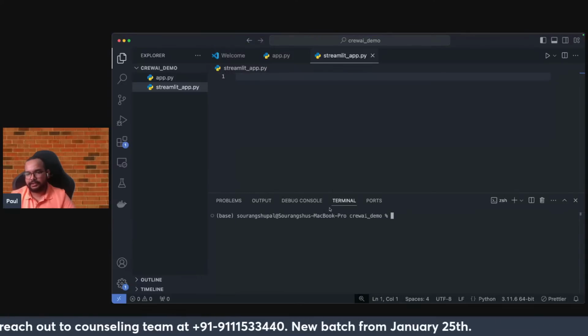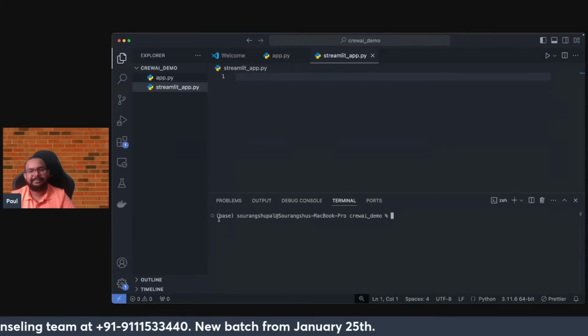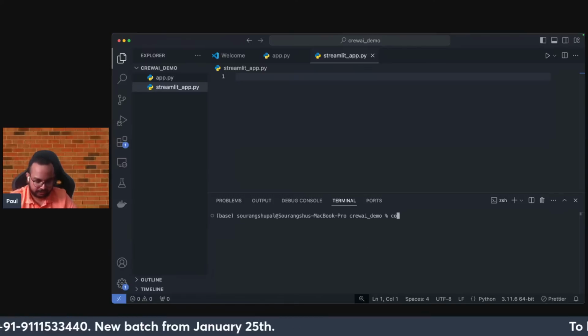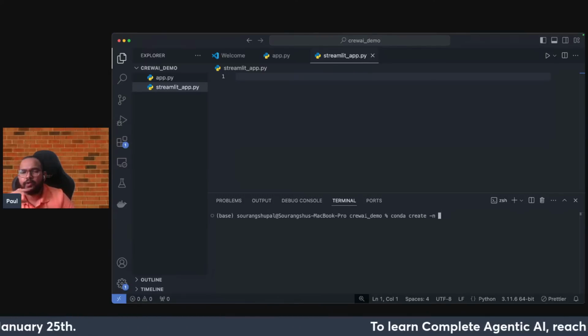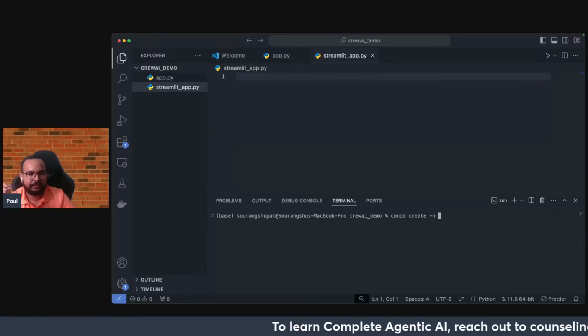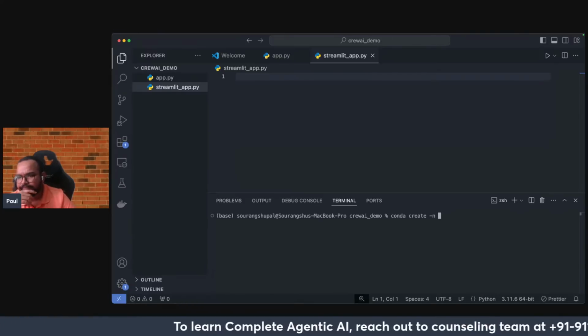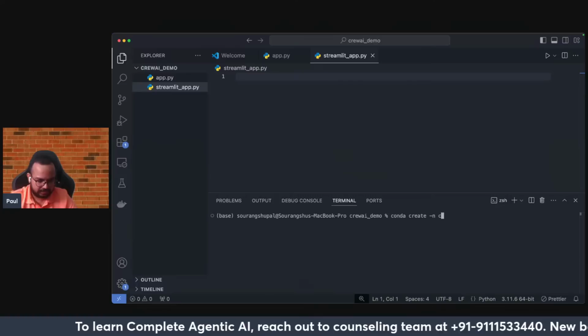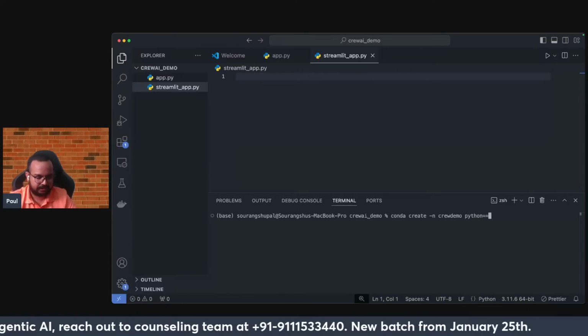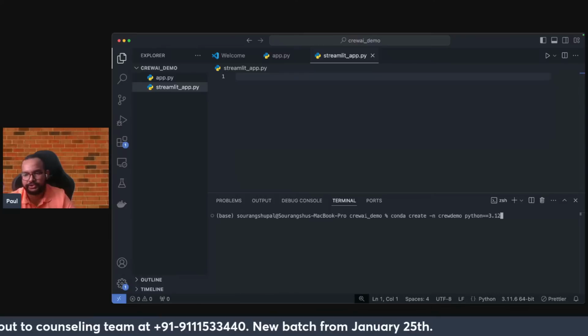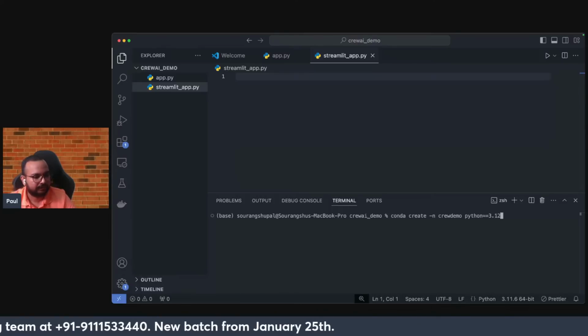Right now you can see this is my base environment. I will just quickly create one. conda create -n. I won't be keeping the environment directory right now in my current project directory. So demo, python equal to, and you can see the Python version that I am using is 3.12.